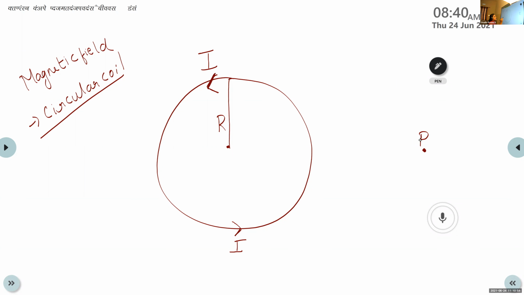The distance between the point P and the center of the circular coil is taken as x.